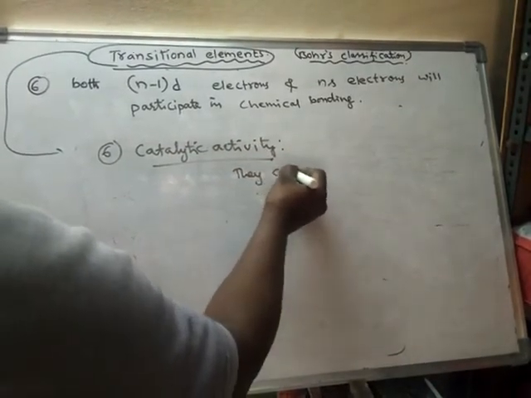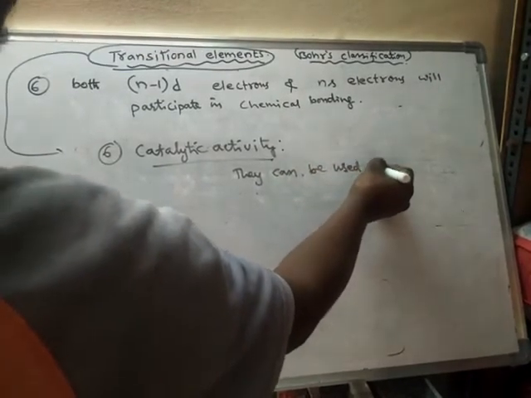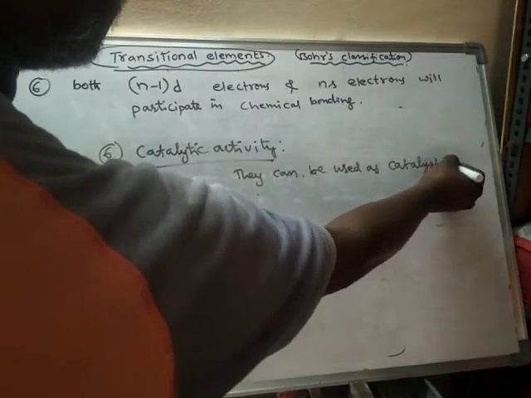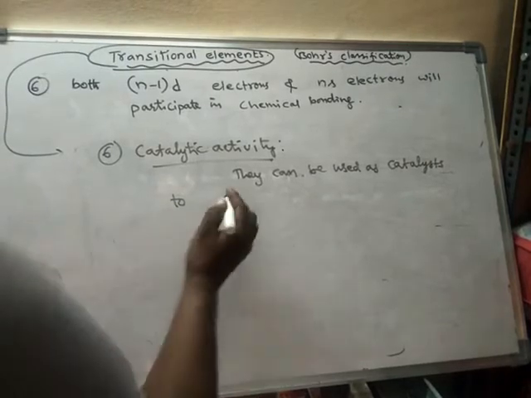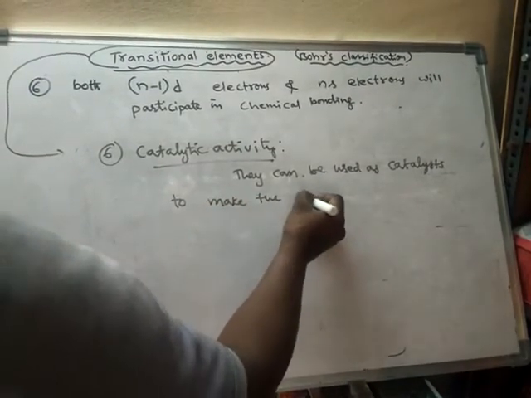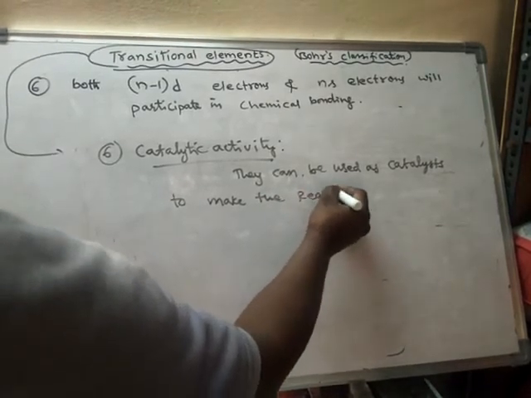They can be used as catalysts to make the reaction undergo fast.